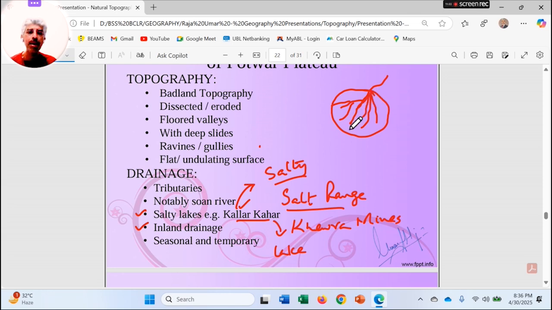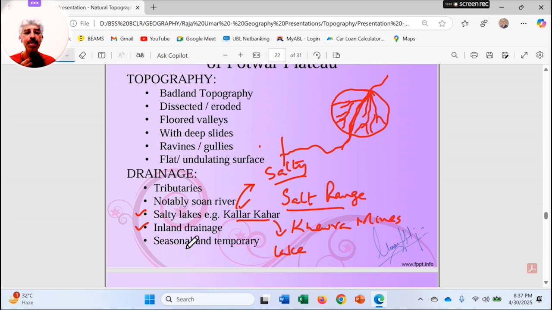Only one major source comes out of it, that is River Swan, and it falls into the Indus River. So all these smaller water channels get absorbed into the lands of the Pothwar Plateau, and they do not have enough water in them. That's why it is known as inland drainage.